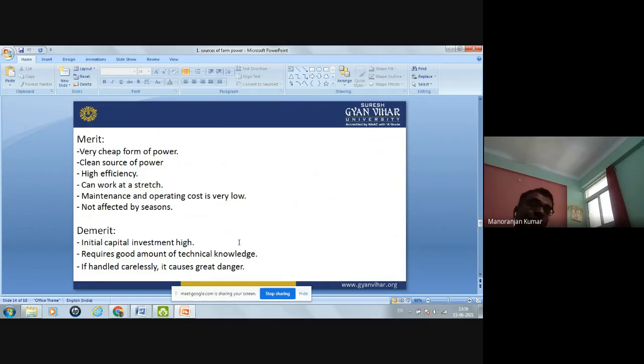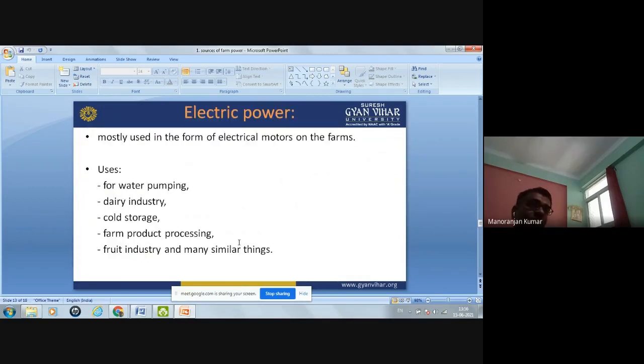And also, the big disadvantage of this is that if you handle these things carelessly, then it causes great danger. So these are the demerits of this type of power.